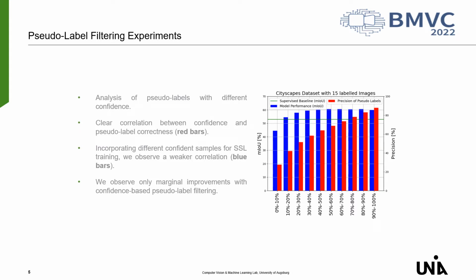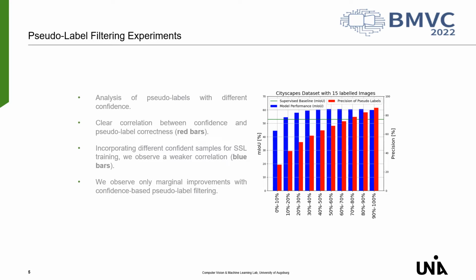Taking, for example, the pseudo-labels with the 10% lowest confidence additionally into the training, the performance decreases to the baseline model. This shows that those pseudo-labels have a harmful influence at the training. However, this effect no longer occurs in samples with a slightly higher confidence, most probably because strong perturbation already suppressed the negative effect of wrong pseudo-labels.